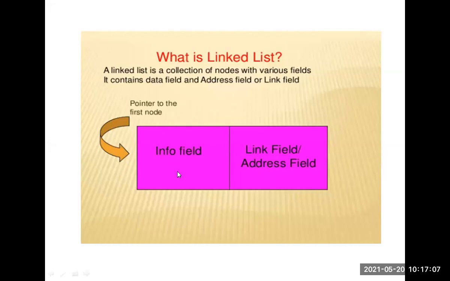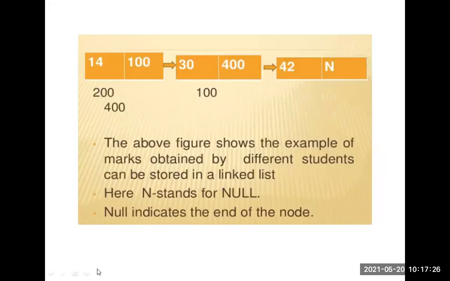Here the info field is used to store the data or information to be manipulated. So if you want to store data using a linked list, you must store it in this info field, and this link field contains the address of the next node.